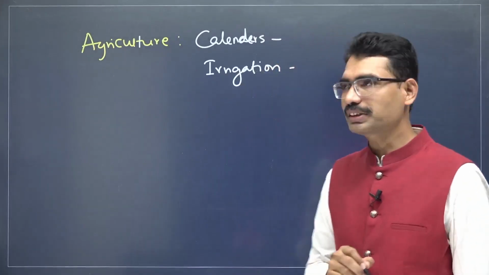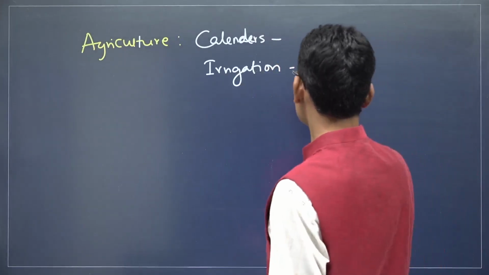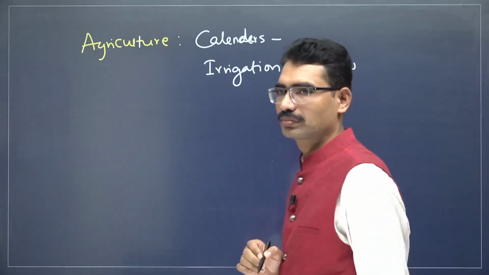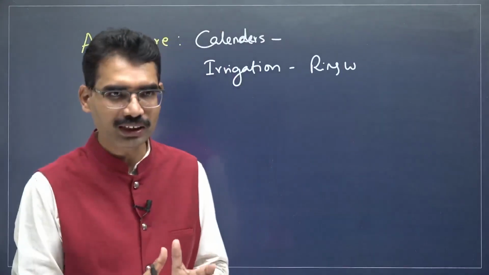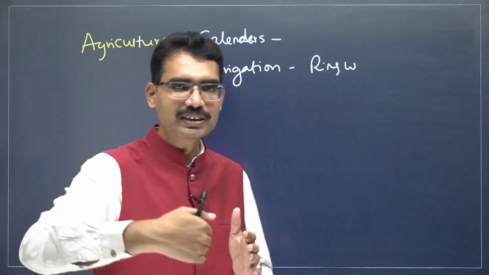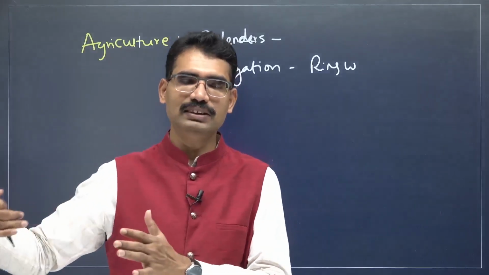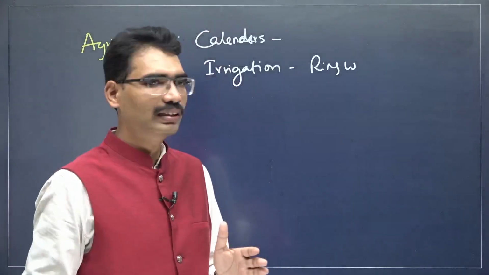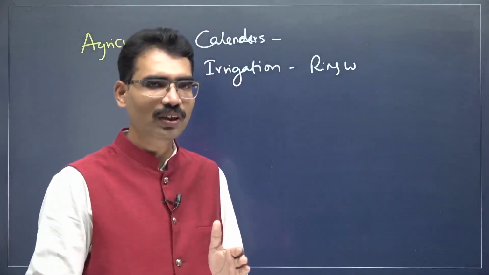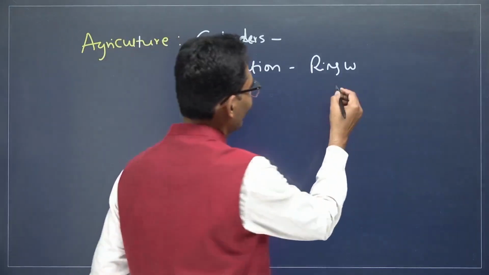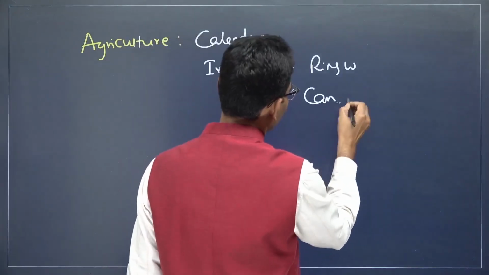When it comes to irrigation, they were using ring wells. Ring wells to store the water. They need not stay near the rivers only. They can even settle in distant places away from the river valleys. They can create one ring well that is used for both drinking water as well as agriculture purposes. Ring wells, then canals also.